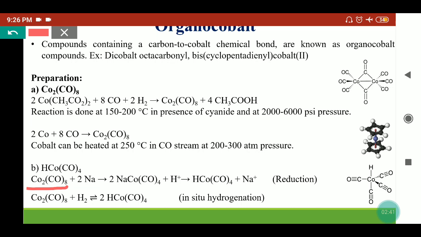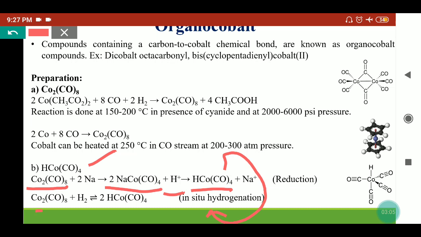Once the sodium amalgam is used, it will reduce this complex and form the sodium tetracarbonyl cobaltate. That can be protonated to form the tetracarbonyl hydridocobalt complex. Usually this complex is generated in situ inside the reaction.